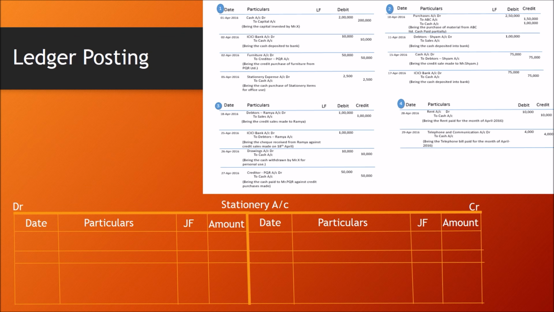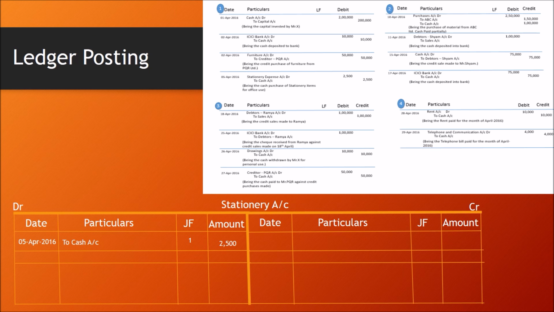So next account is stationery account. There is only one transaction in page number 1 related to stationery account. Transaction number 4 on page number 1. Stationery expense account debit to cash account. So I'm recording this transaction as on 5th April on the debit side of stationery account. 5th April to cash account, general folio as 1, amount is 2500.